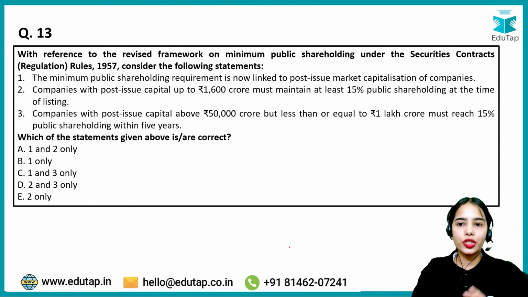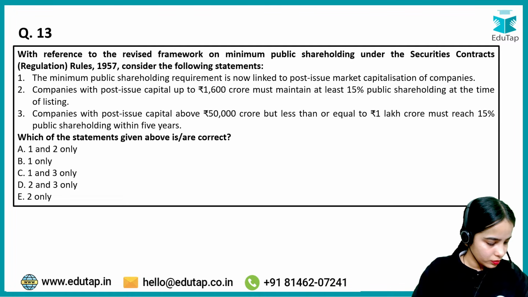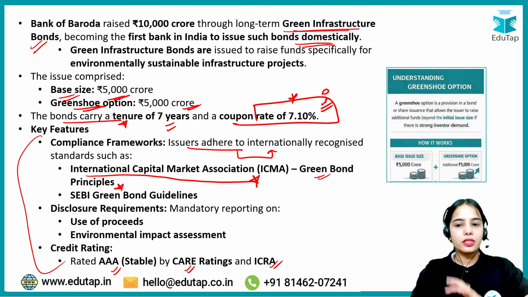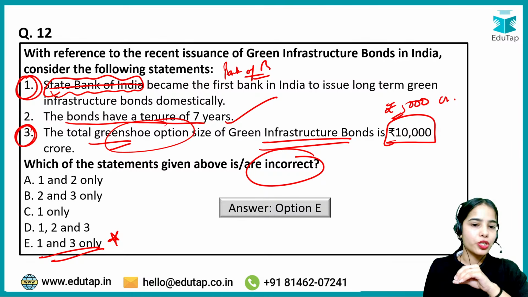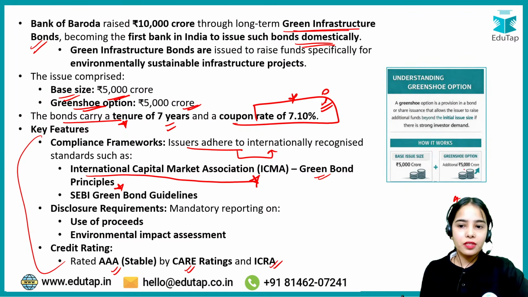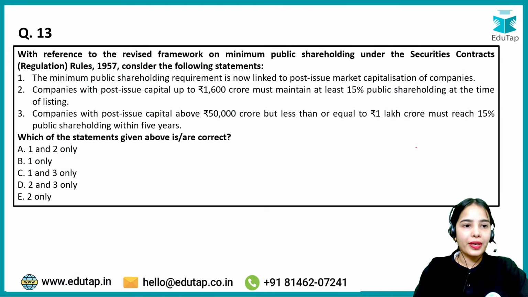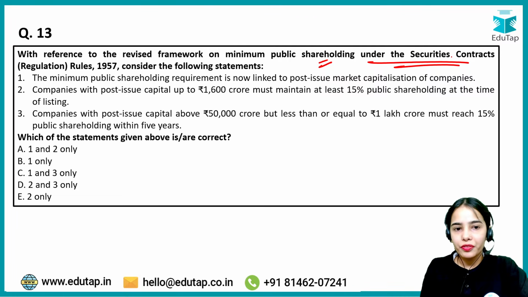Now coming to the next question, try to answer this question. Yes, the question was only asking about the green shoe option size. The total green shoe option size is 5,000 crore, and the base issue size was 5,000 crore. Now try to answer this question with reference to the revised framework on the minimum public shareholding under the Securities Contracts Regulations Rules 1957. Consider the following statements and try to answer the question.